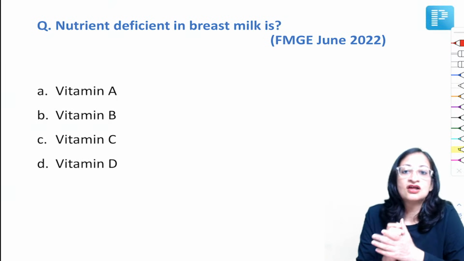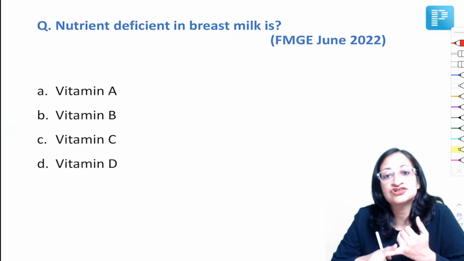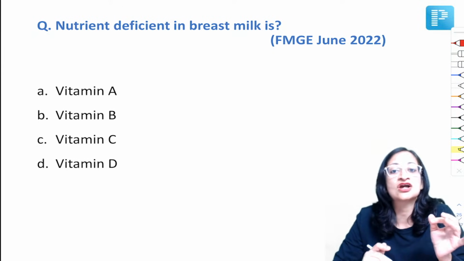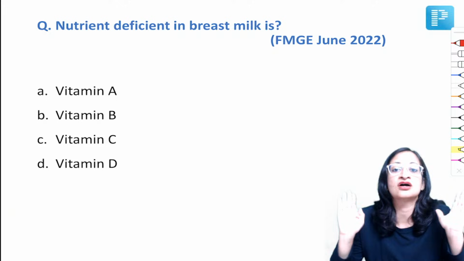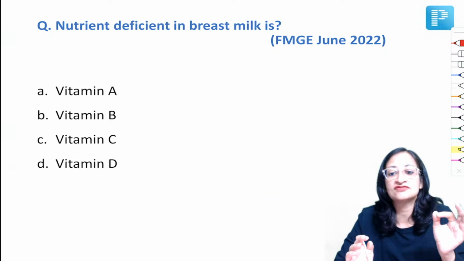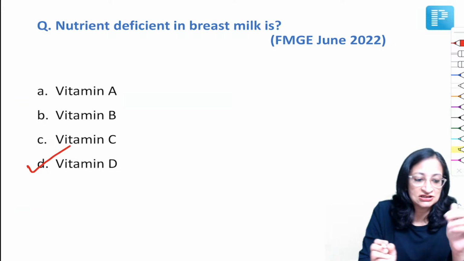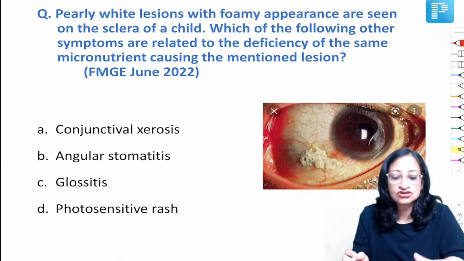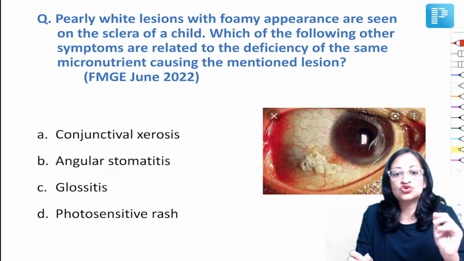Nutrient deficient in breast milk is, again we all know, vitamin A, B, C, D, which is the answer here? Because vitamin D and K are deficient in breast milk, vitamin D supplementation is required throughout the first year of life in all infants. And a single dose of intramuscular vitamin K is given to all babies at birth. So vitamin D is the answer here. Very good, guys.